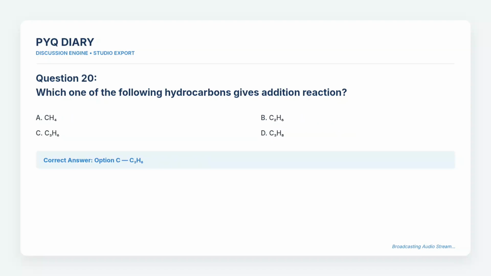Question 20. Which one of the following hydrocarbons gives addition reaction? The choices are A. CH₄, B. C₂H₆, C. C₃H₆, and D. C₃H₈. The correct answer is option C. C₃H₆.